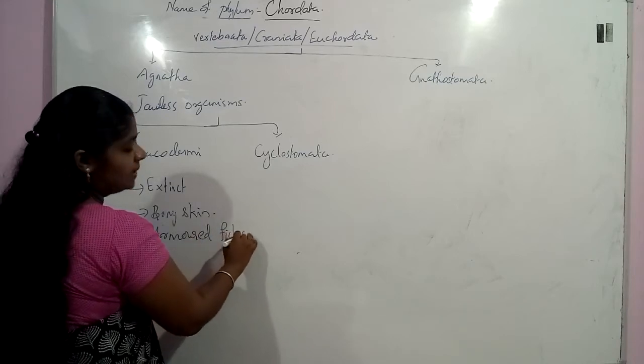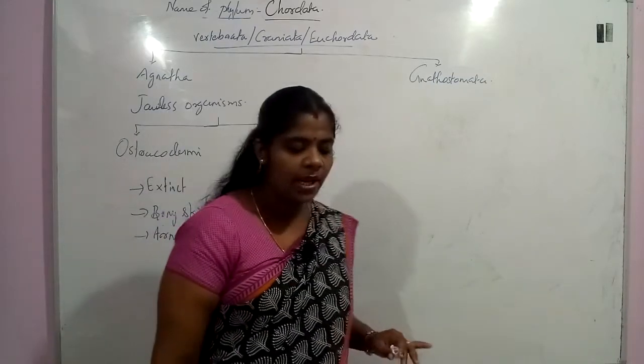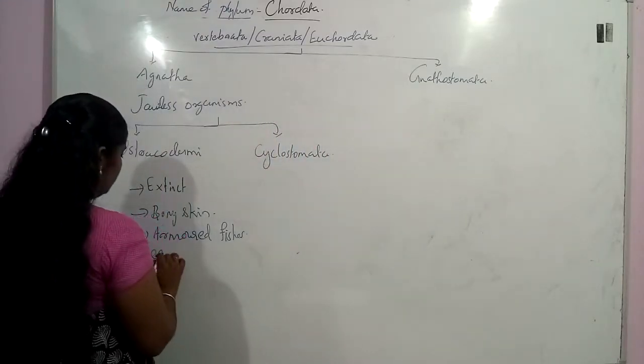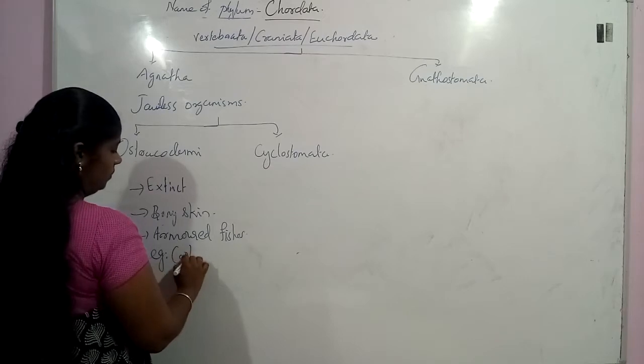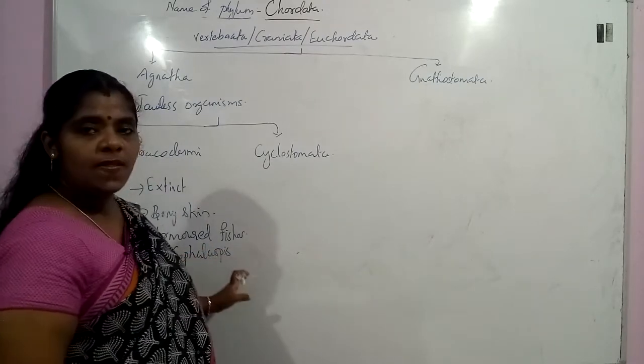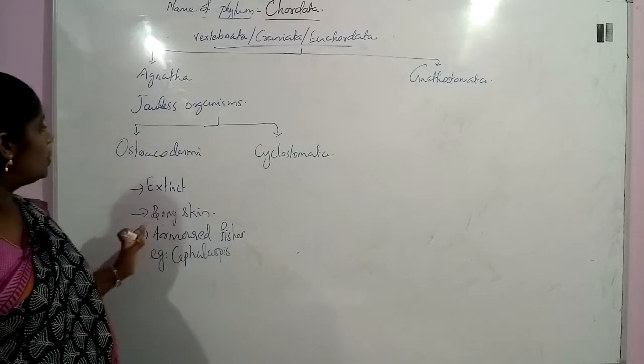Armored fishes. An example for this group of organism is Cephalaspis. Okay, Cephalaspis. This is an example for this Ostracodermi.